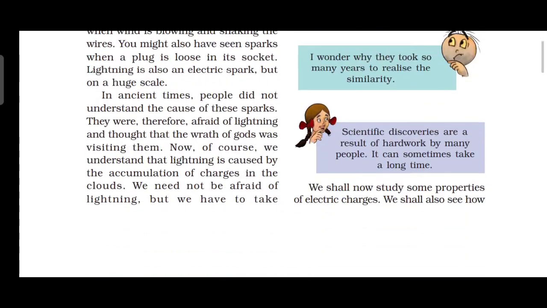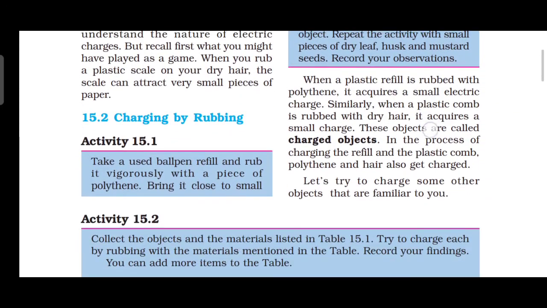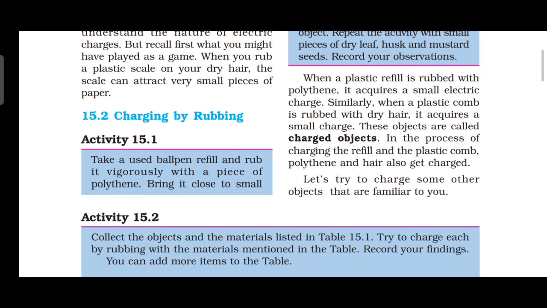Then, about charging by rubbing. While rubbing, how does the charge occur? When a plastic comb is rubbed with dry hair, a small charge occurs. These objects are called what? Charged objects. Okay. When a plastic comb is rubbed with dry hair, what happens? Some small charge occurs. These objects are called what? Charged objects.